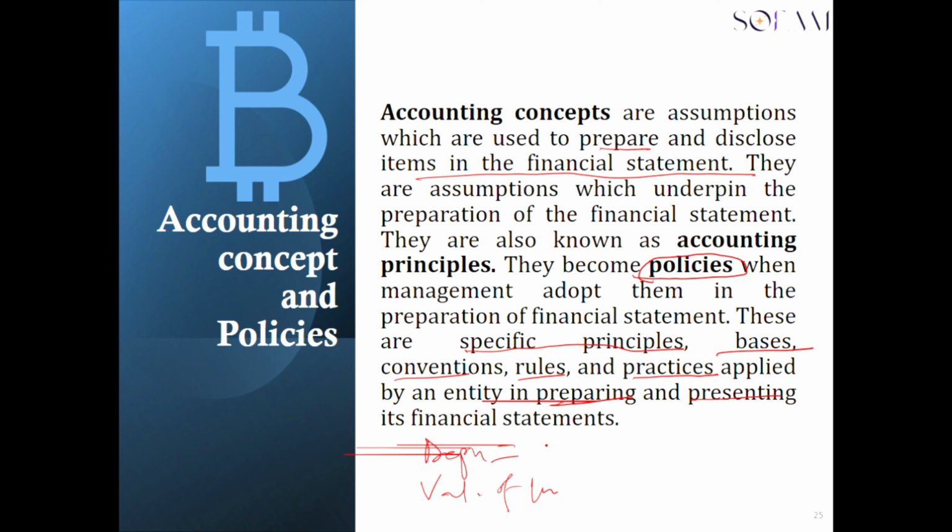When it comes to depreciation, we have the straight line and the reducing balance method. Management of a company may decide to use the straight line rather than the reducing balance method. So if that is the case, then that is the accounting policy.